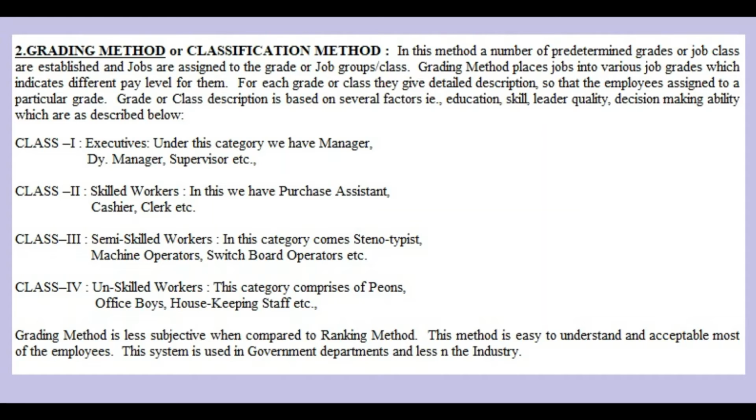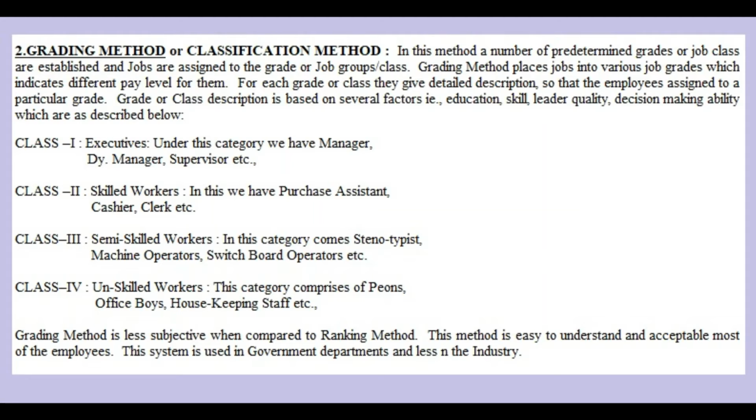Like manager comes in the executive or class 1 level, or office boy comes in the unskilled workers or class 4 level. Based on these grades, the committee prepares the job structure or pay scale.